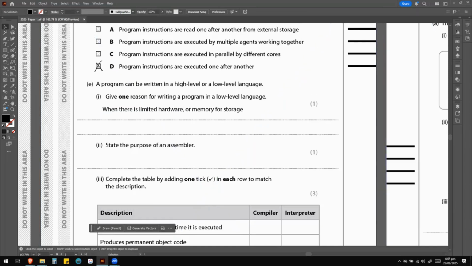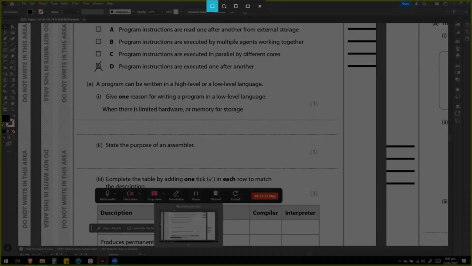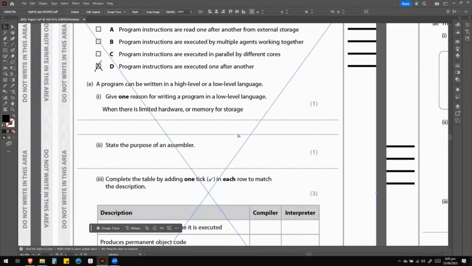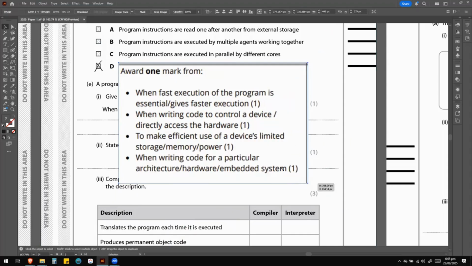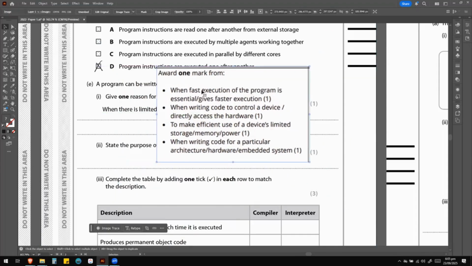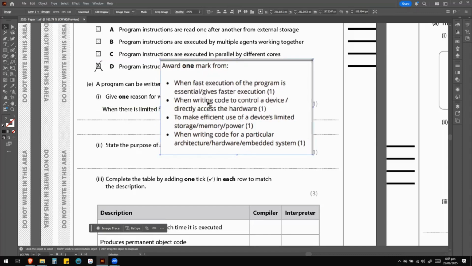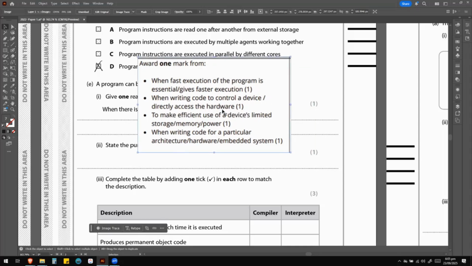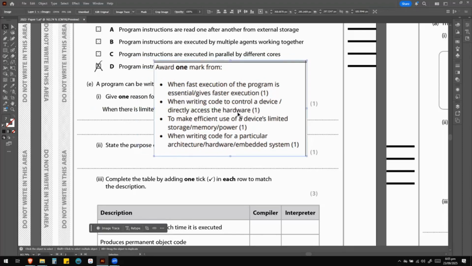So again, I'm going to share the mark scheme with you. You'll see for this question, it says award 1 mark for example, when fast execution of the program is essential, or this gives faster execution. So we're talking about faster execution of the program. When writing code to control a device or directly access the hardware, this gives us more. Again, there's no operating system in the middle. A low-level programming language is working directly with the hardware. There is no OS layer in the middle.